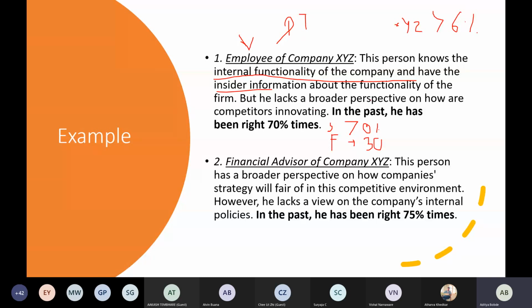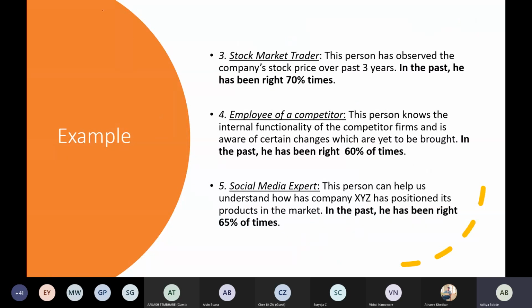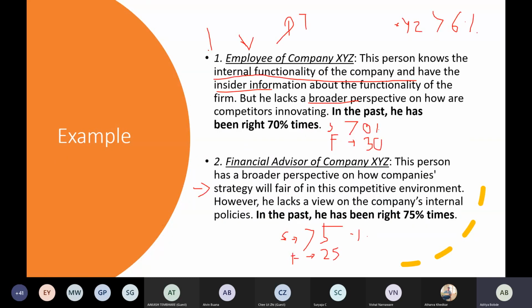Since he doesn't know the broader perspective, you go to a different person, the financial advisor of XYZ company. He knows the finance and everything about the company. He says the chance of getting returns above 6% is 75%, since in the past his success rate is 75% and the failure rate is 25%. This was your decision tree number one, the person you approached first, and this is decision tree two, the financial advisor.